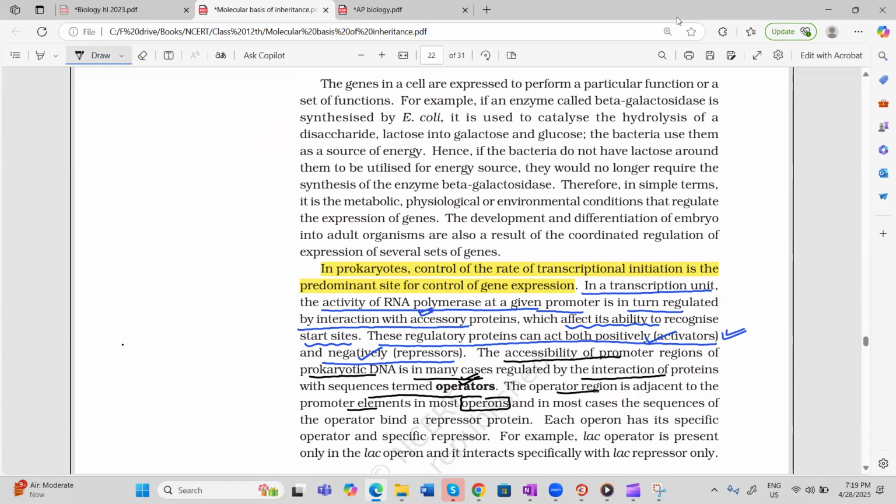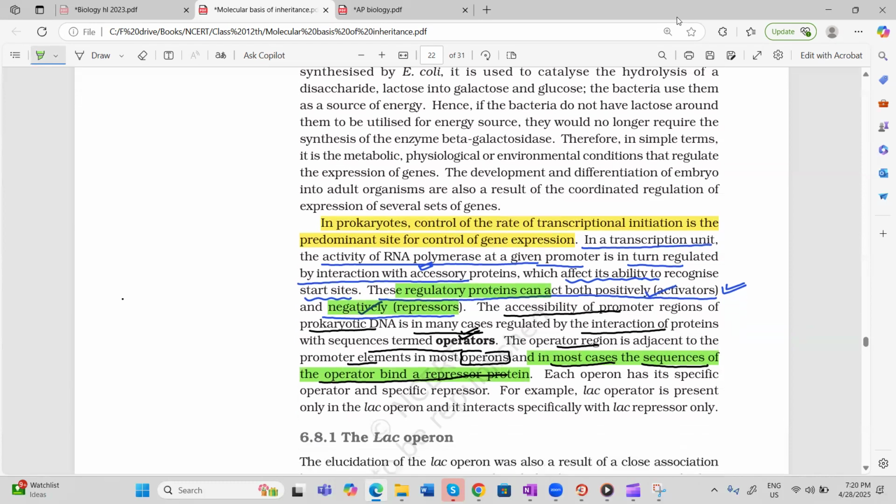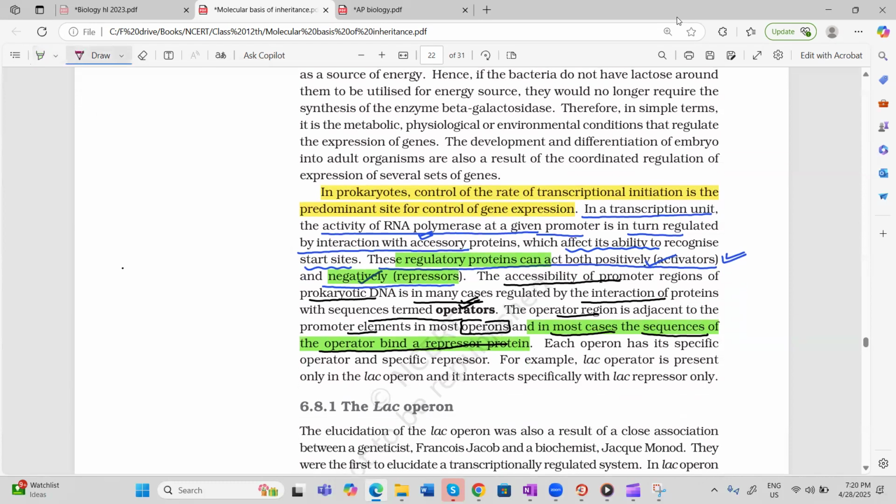And generally, in most cases, what happens? The sequence of operator binds to the repressor protein. Repressor proteins are negative regulation. These proteins act negatively, meaning repressor proteins do not allow RNA polymerase to bind. So in most cases, the sequence of operator binds to the repressor protein. Now, each type of operon has its own operator and its own specific repressor.